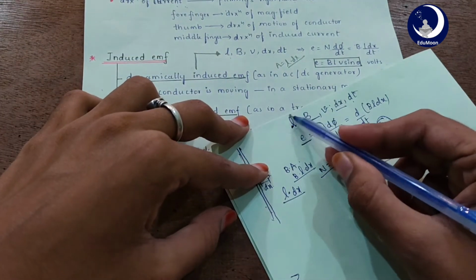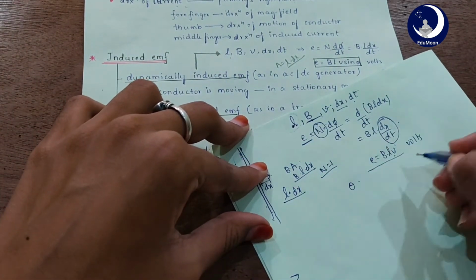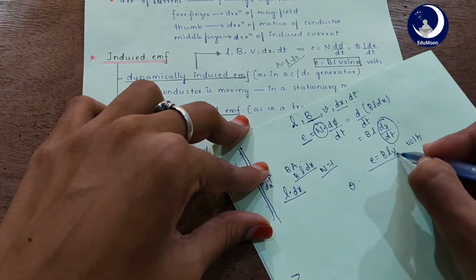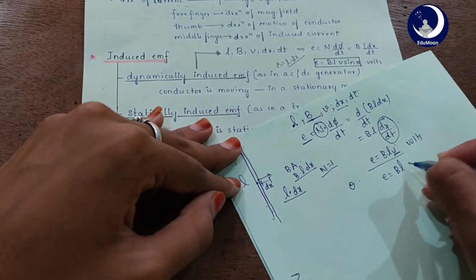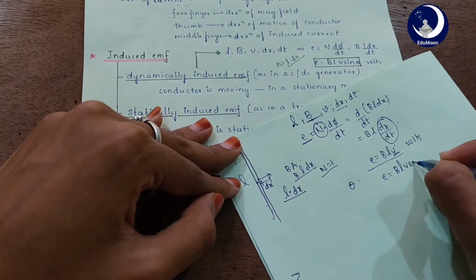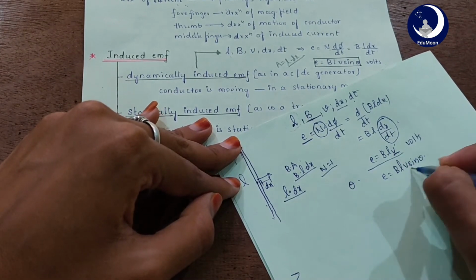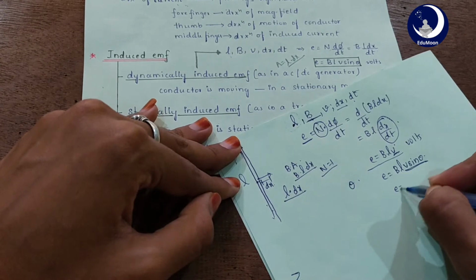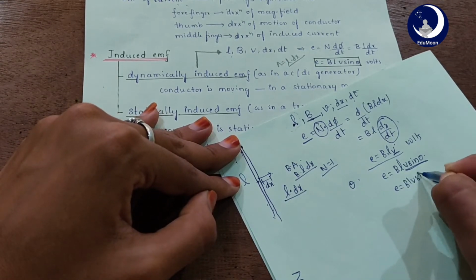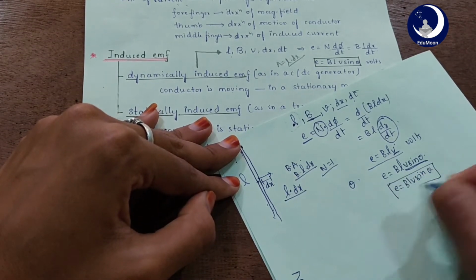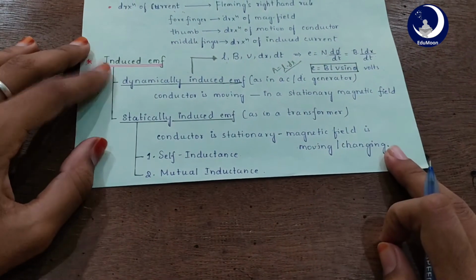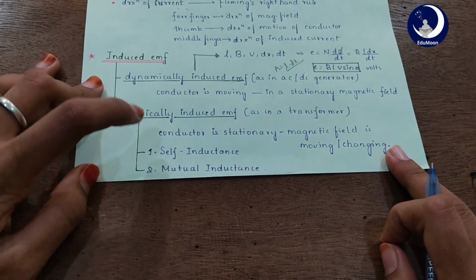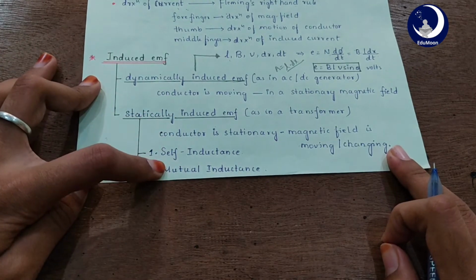What if the conductor moves at an angle theta? Then the component of velocity perpendicular, the normal one, is v sin theta. So E equals BLv sin theta volts. Its units are volts. So this is about induced EMF. Now we will see about self-induced EMF and mutually induced EMF.